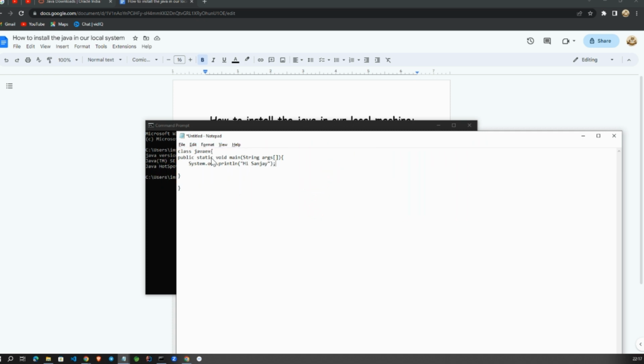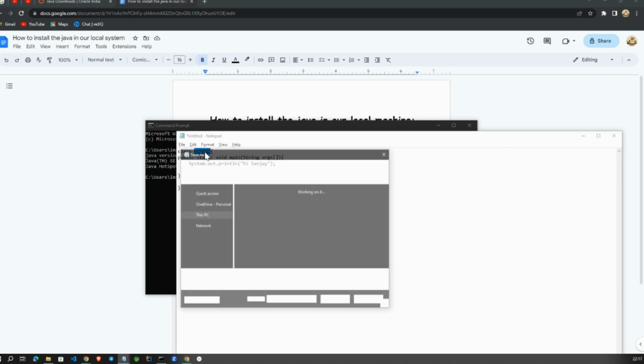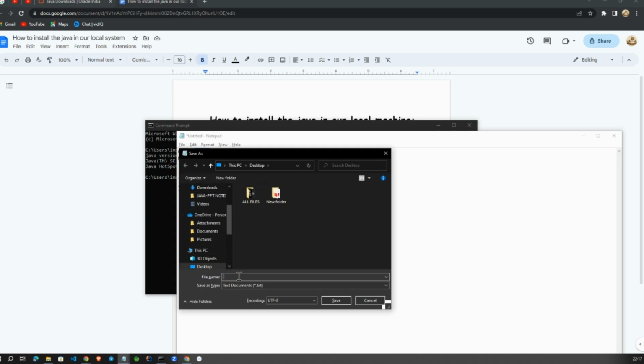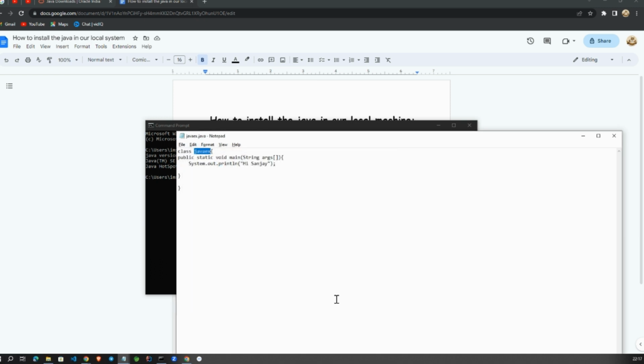While saving this program, we need to save it with the class name only, because the JVM can't understand what name you have given to that class. Save it with the .java extension. Here you need to select All Files. Save it on the desktop only.